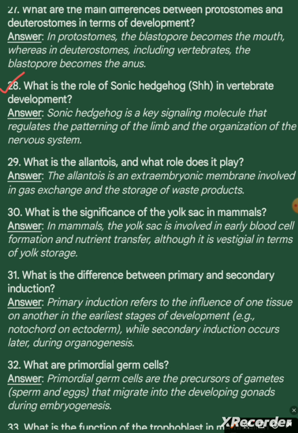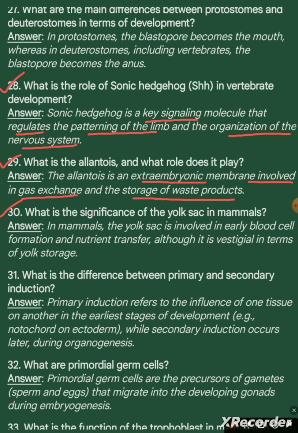What is the role of sonic hedgehog (SHH) in vertebrate development? Answer. Sonic hedgehog is a key signaling molecule that regulates the patterning of the limb and the organization of the nervous system. Question 29. What is the allantois and what role does it play? Answer. The allantois is an extraembryonic membrane involved in gas exchange and the storage of waste products. Question 30. What is the significance of the yolk sac in mammals?